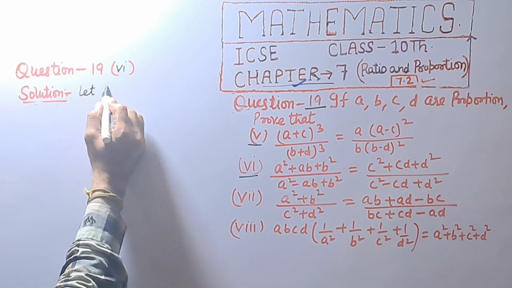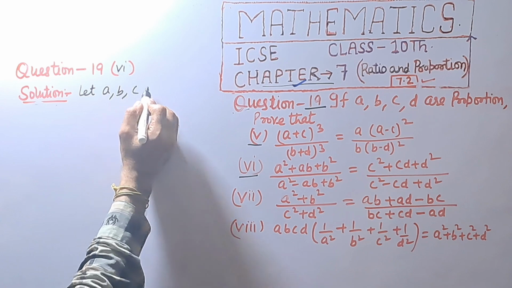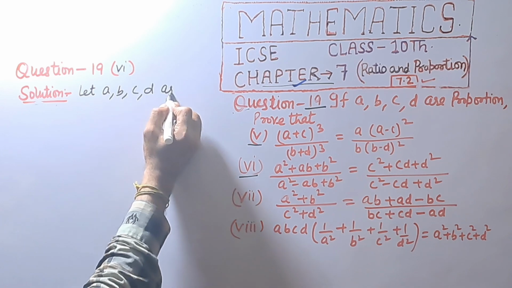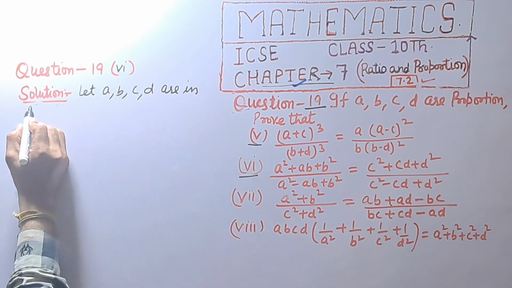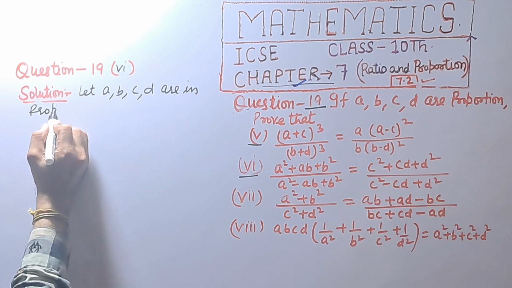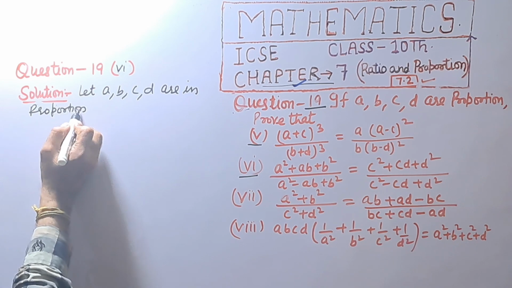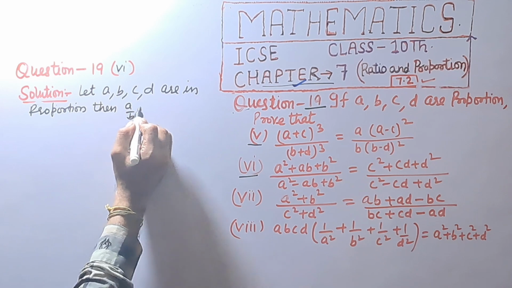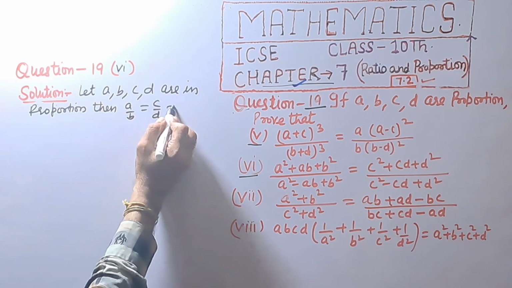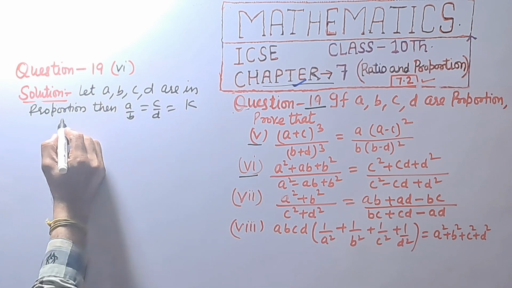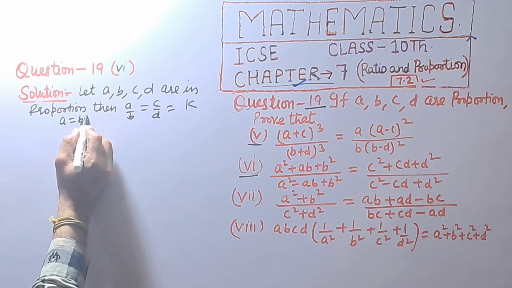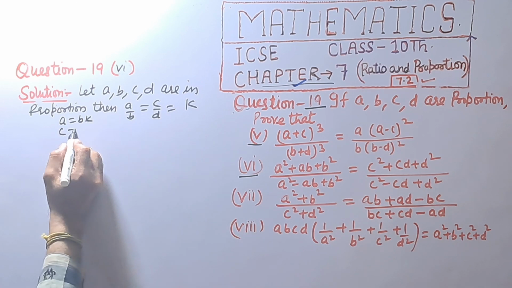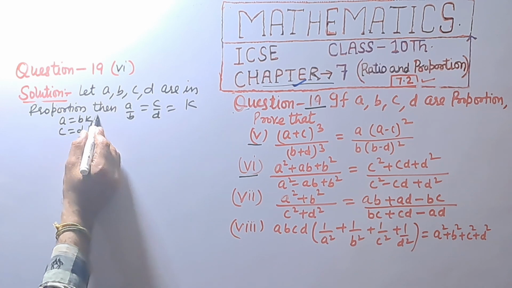Let a, b, c, d be in proportion, then a upon b is equal to c upon d is equal to k. a is equal to bk and c is equal to dk.